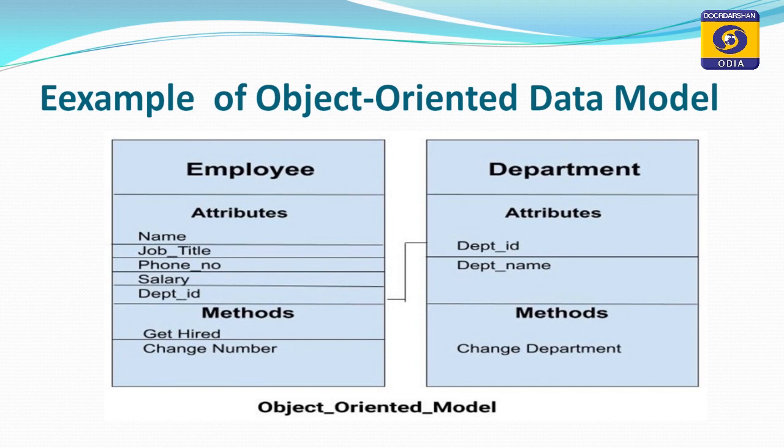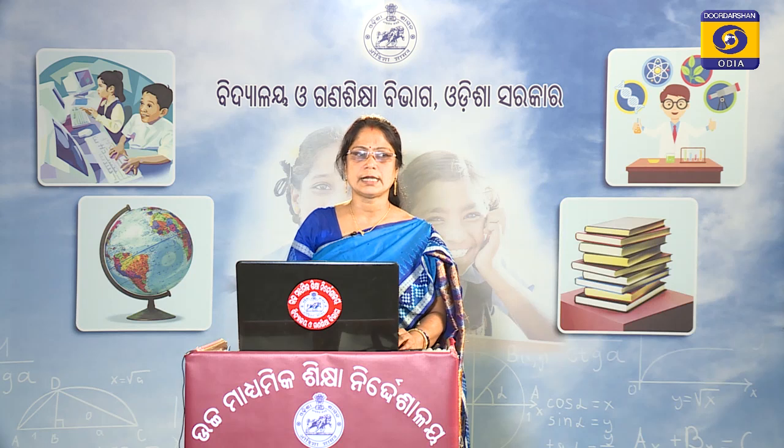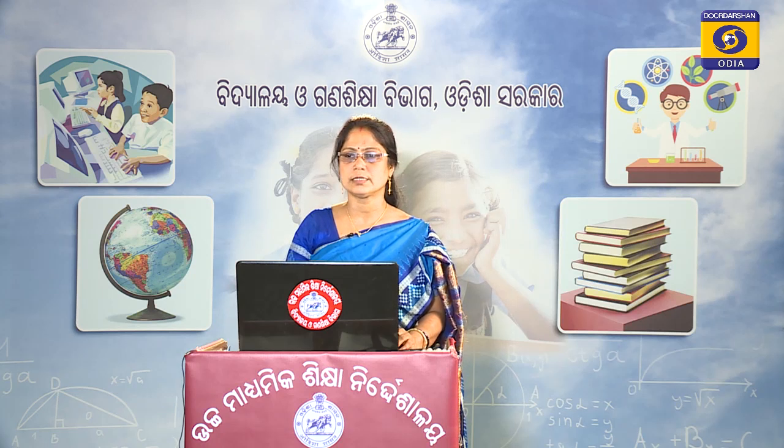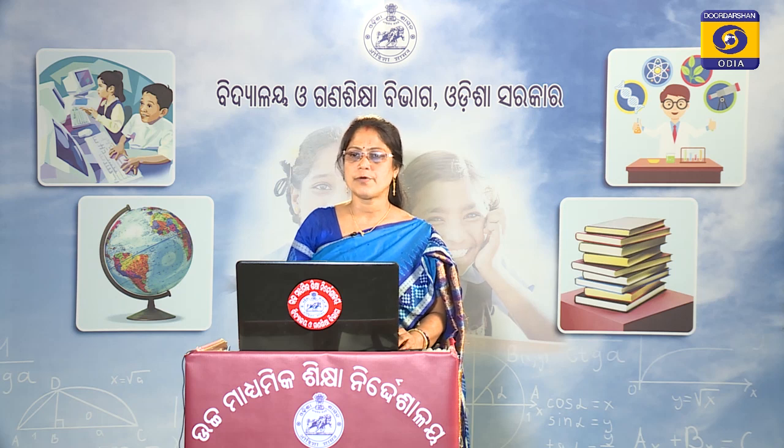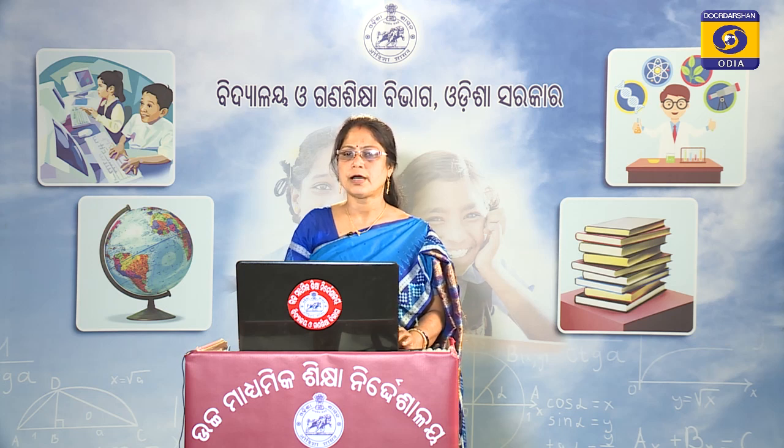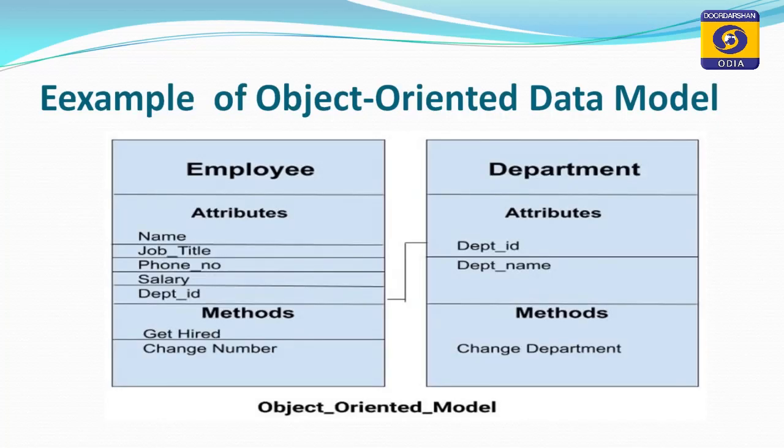Both these objects are connected with each other with the help of a line in between, which is known as a link. Hence, in the object oriented data model, more than one object is connected with each other with the help of a link, while each individual object consists of a number of attributes as well as properties.